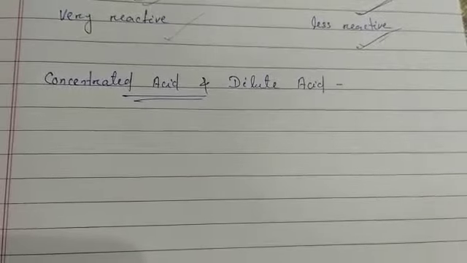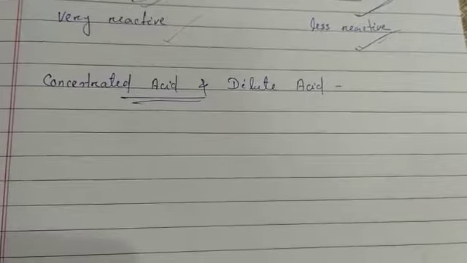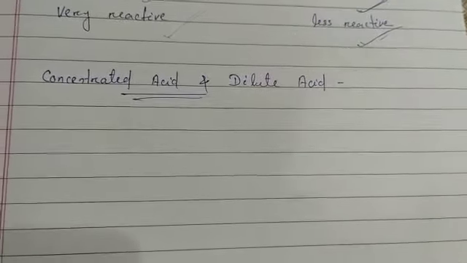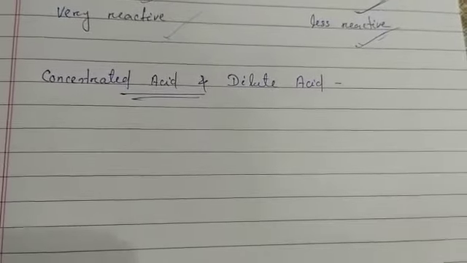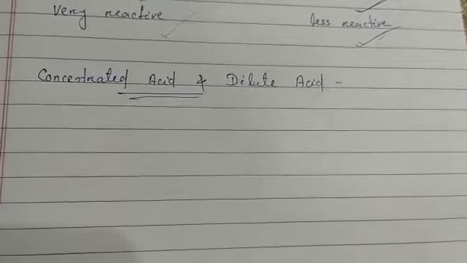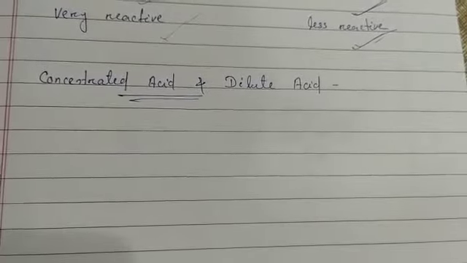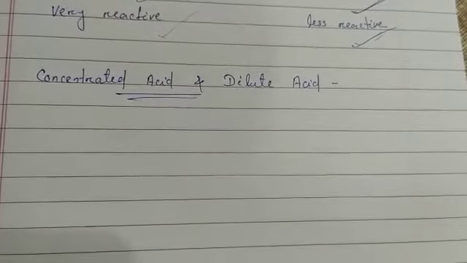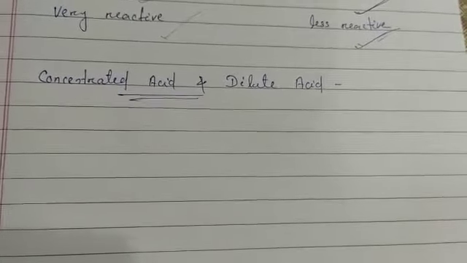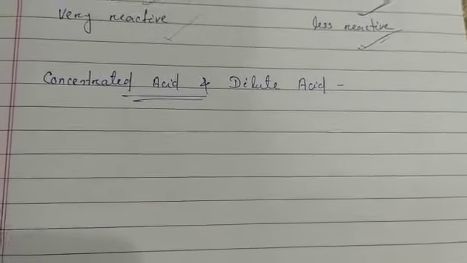If an acid solution has less water, that is called concentrated acid, and if an acid solution has a high percentage of water, that is called dilute acid. Concentrated acid is very reactive, very corrosive, and to be handled very carefully. Dilute acids, in comparison to concentrated acids, are not harmful, but concentrated acids are very harmful. They should be handled carefully, because concentrated acid has less water.